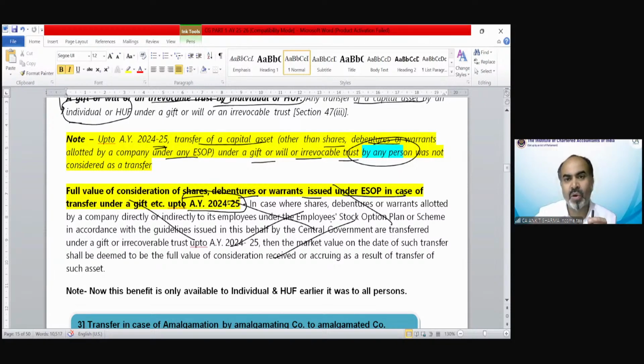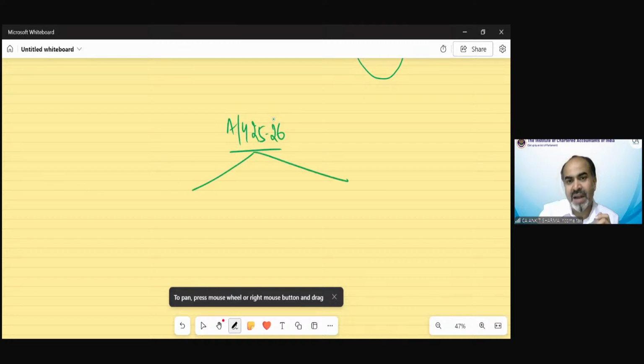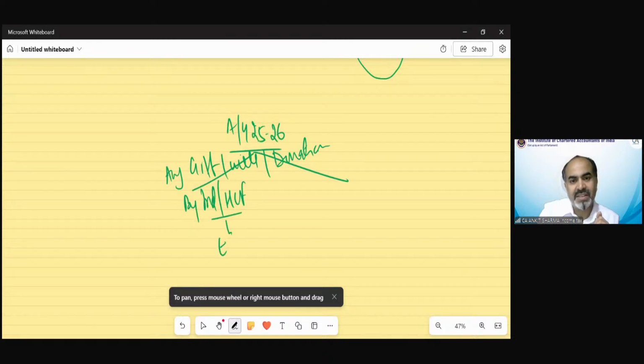You can remember all these provisions like this now. Because ESOP could not be provided by an individual or HUF, that would be provided by a company. So for assessment year 25-26, the provision is so simple: any transfer by gift, or will, or by donation by an individual or HUF is exempted.